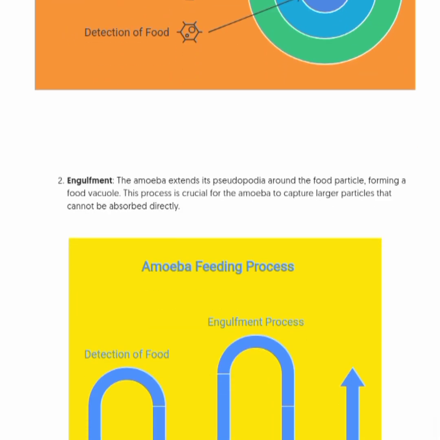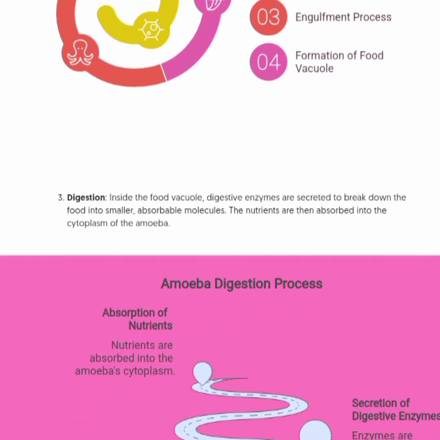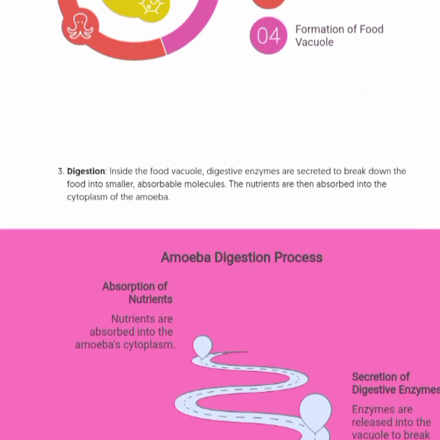Engulfment. The amoeba extends its pseudopodia around the food particle, forming a food vacuole. This process is crucial for the amoeba to capture large particles that cannot be absorbed directly. Digestion. Inside the food vacuole, digestive enzymes are secreted to break down the food into smaller absorbable molecules. The nutrients are then absorbed into the cytoplasm of the amoeba.